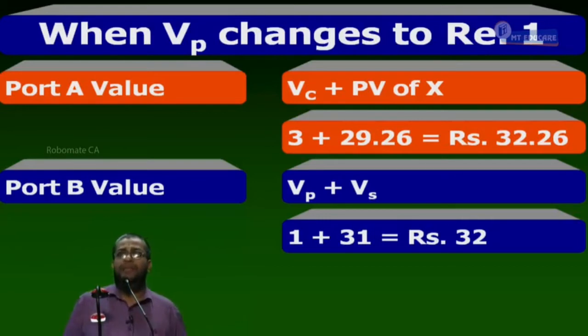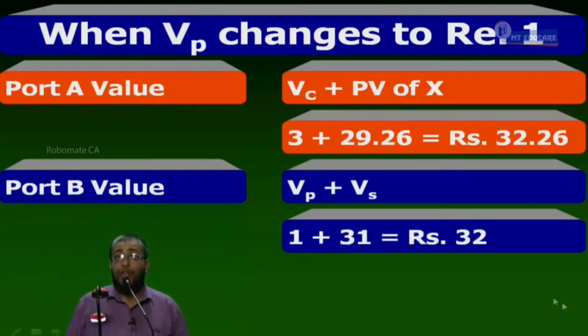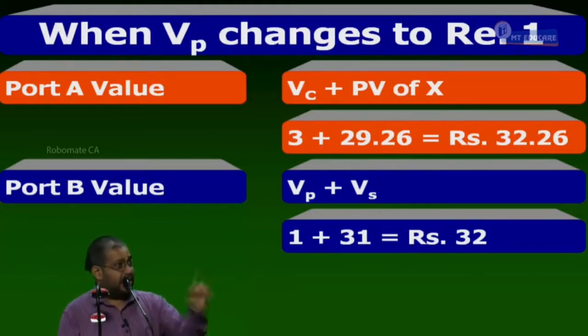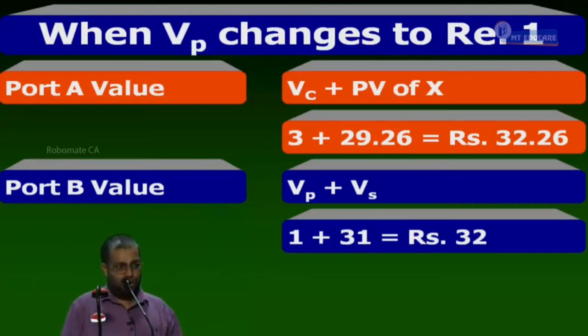Now, answer me. Which portfolio is underpriced? Which is overpriced? Portfolio B underpriced, Portfolio A overpriced. The strategy is: buy portfolio B, sell portfolio A. What is inside B? Put and share, so buy put, buy share. What is inside A? Call, so sell call. So the strategy here is: buy put, buy share and sell call.